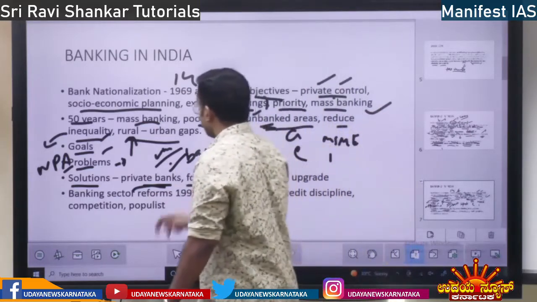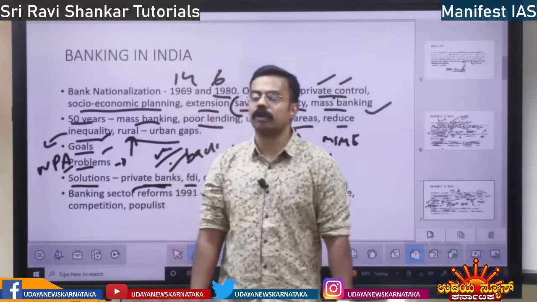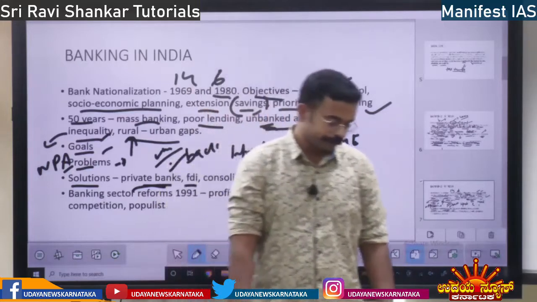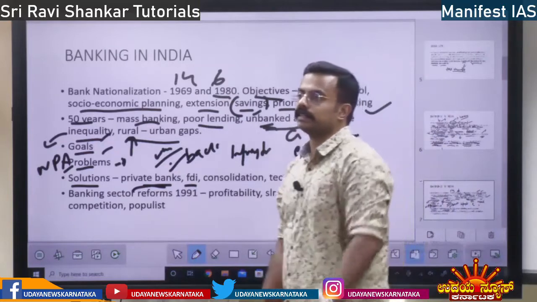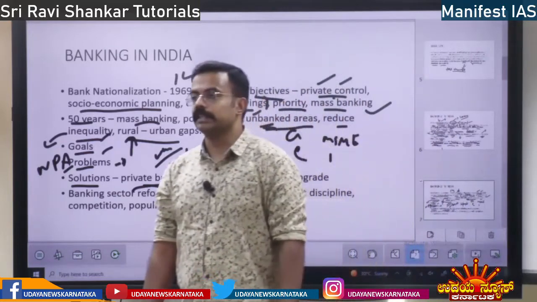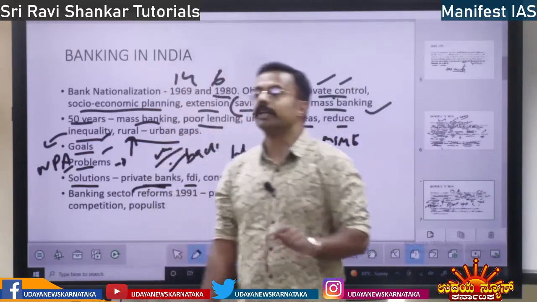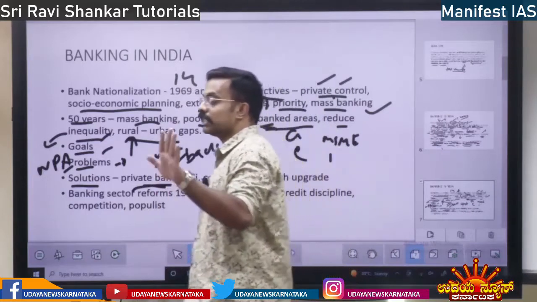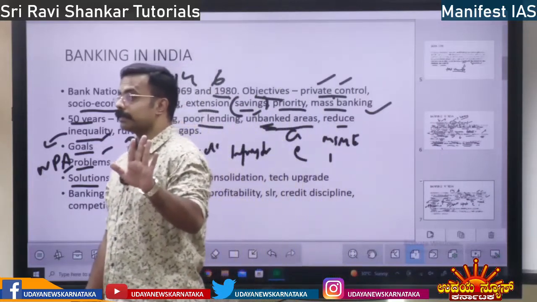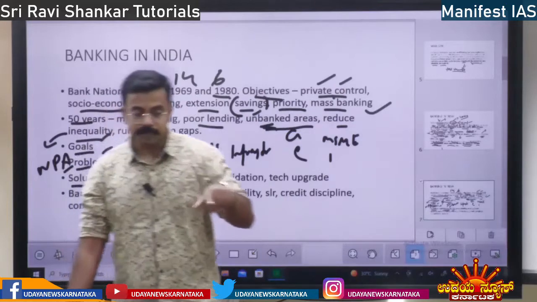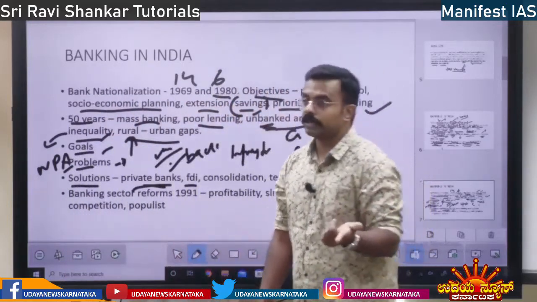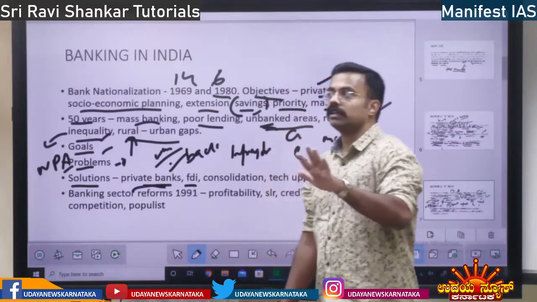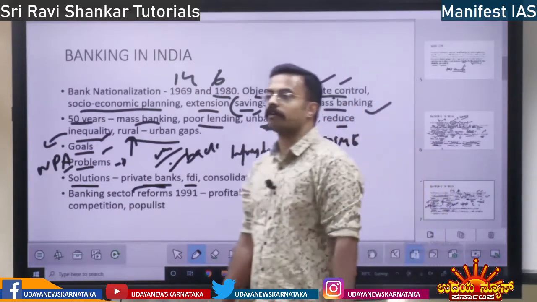Then FDI in banking can be increased. What is the FDI percentage? For public sector banks, FDI is only 20%. Whereas in private sector banks, FDI is 75%. But 49% is via the automatic route, and the rest, 26%, is via the government approval route.